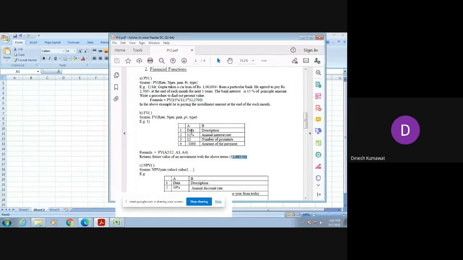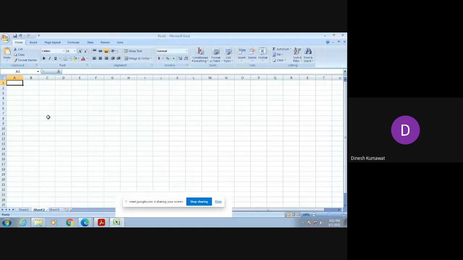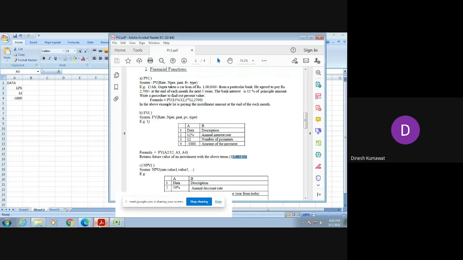So now in my Excel sheet, I am going to enter only column A. For saving our time, in the second cell we are having 12%, in the third we are having 12, and in the last cell we are having minus 1000. So you can see I have already entered the data in my Excel sheet. Now we need to verify this output using this formula.